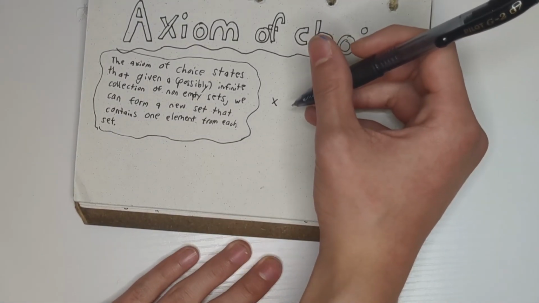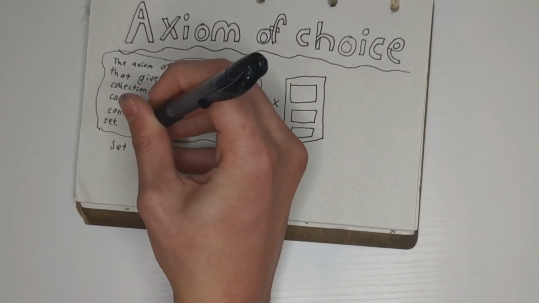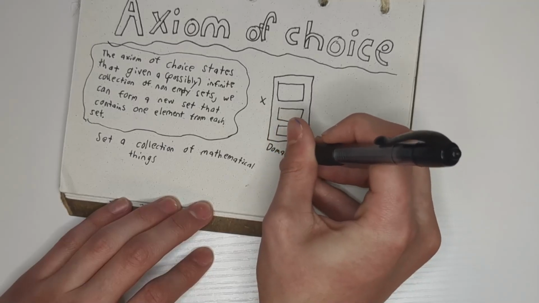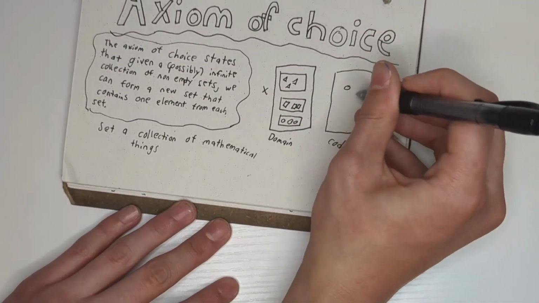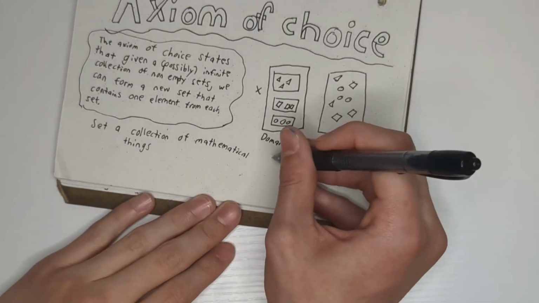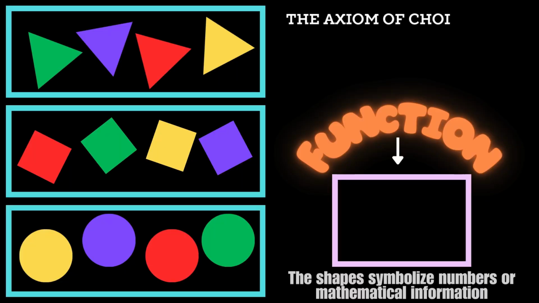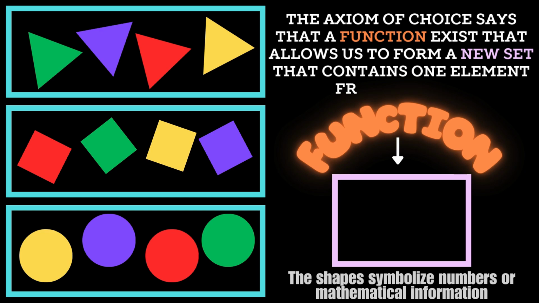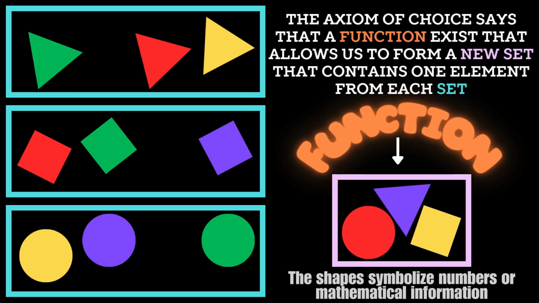We can imagine the domain or X as non-empty sets with boxes, each containing mathematical information. A set is just a collection of mathematical things. So in this case, we will have 3 boxes, each consisting of different information: triangles, squares, and circles. The Y, or codomain, is a set with all mathematical information from the X put into one. The axiom of choice says that a function exists that allows us to form a new set that contains one element from each set. In this case, a function that will give us a triangle, a square, and a circle.